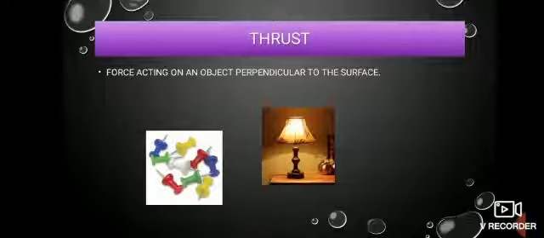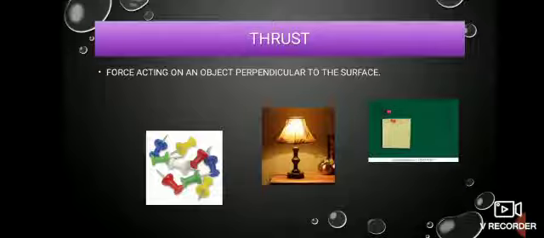I'll explain with one more example. This is a common thing which you would have seen, the softboard pins which we pin on the softboard, right? Whenever I have to pin the softboard, I apply a force perpendicular. When you apply the force perpendicular, you see the pin gets into the board. But if you try to do it at a different angle, it doesn't work out. So that force which you apply perpendicular to the surface is called a thrust.